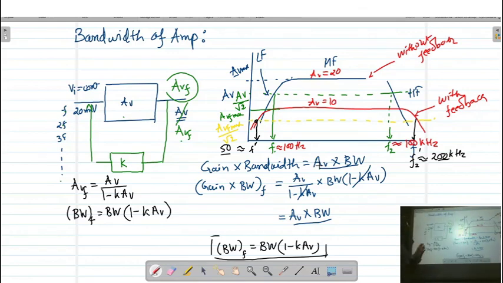So here we have discussed how the bandwidth of the amplifier is going to change with the negative feedback. In the next lecture we will see the effect of negative feedback on distortion. What is distortion? What is noise? That we will see, and we will check out the effect of negative feedback on the distortion as well as on the amplifier circuit.